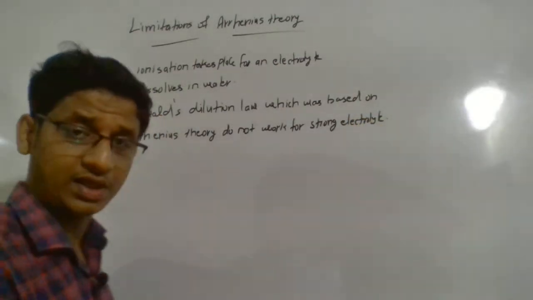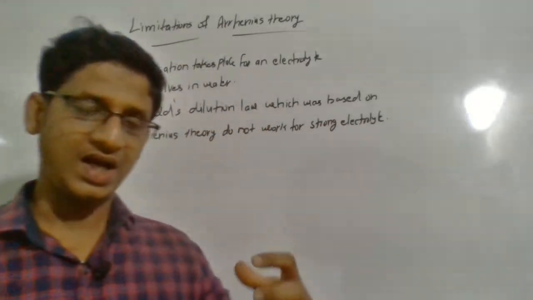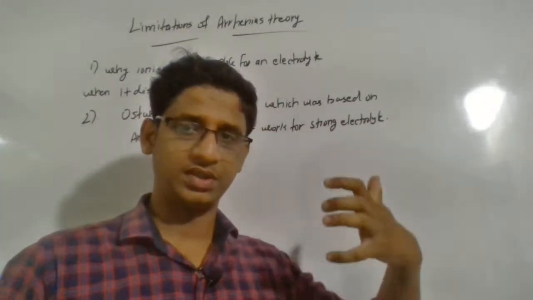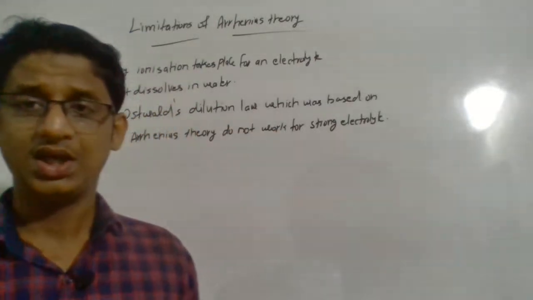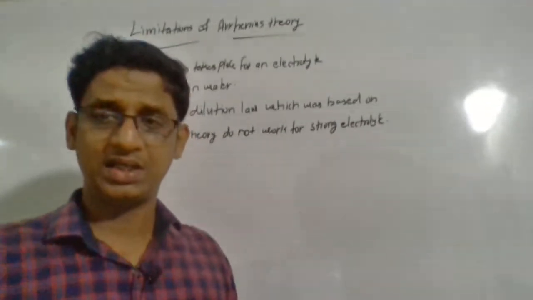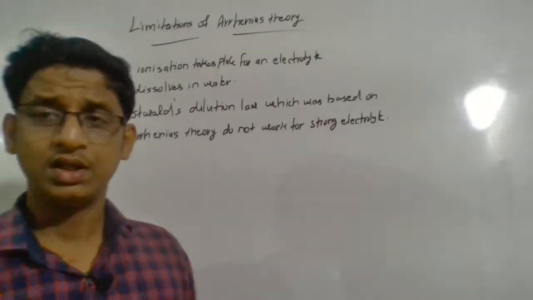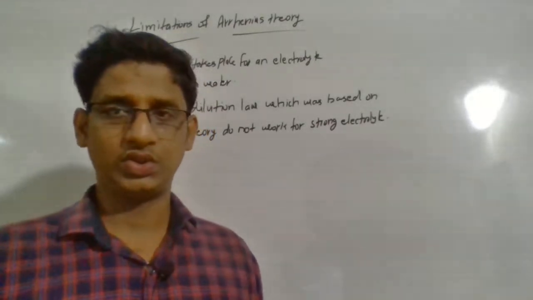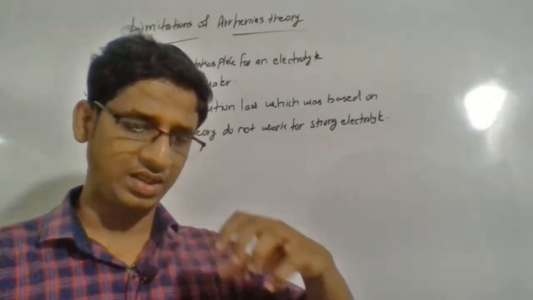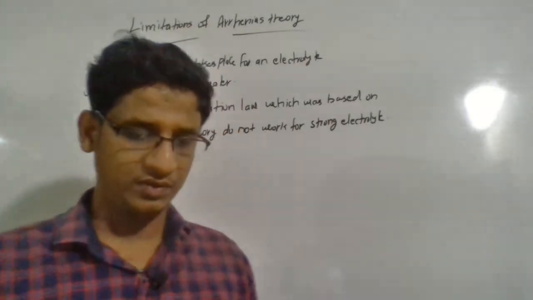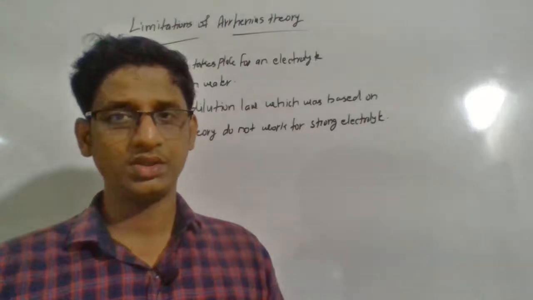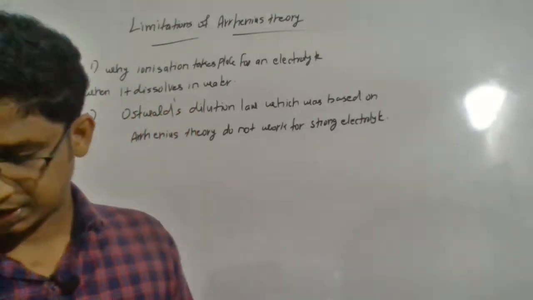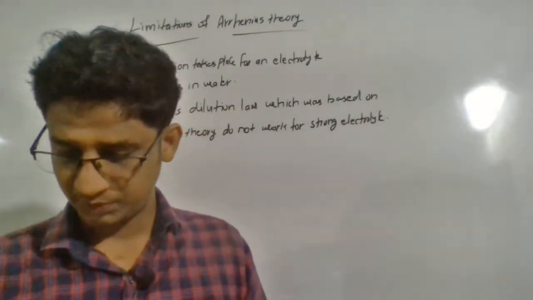This is working for a weak electrolyte. When Arrhenius theory works, then Ostwald dilution law also works, because Ostwald dilution law is simply based on the Arrhenius theory. When Ostwald dilution law was applied, it was found that it's applicable only to weak electrolytes, not for strong electrolytes. So that's the second limitation for you.